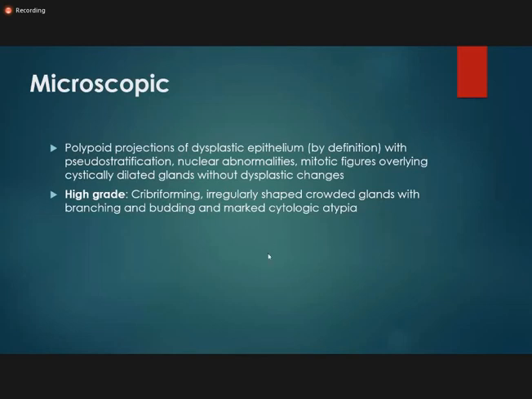Okay, and if this dysplasia is of high grade, then the glands present within the polyp are cribriform, very crowded, irregular, with branching and budding of the glands with marked cytological atypia. And again, by cytological atypia I mean increase in nuclear to cytoplasmic ratio, mitotic figures, and pseudostratification.